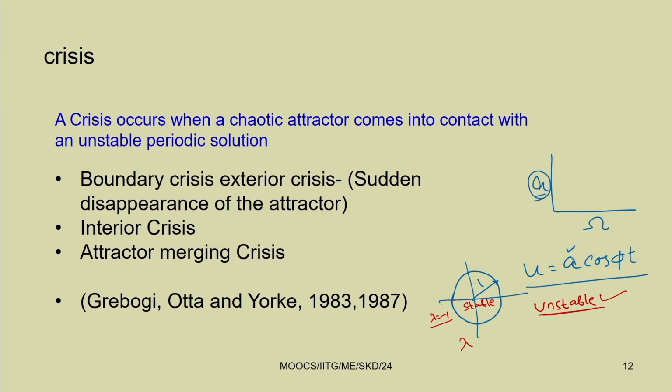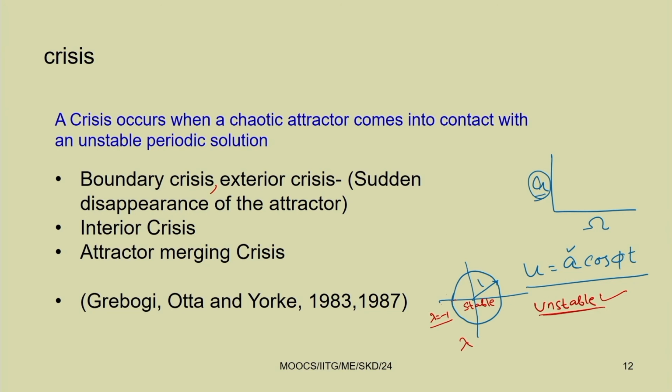If the attractor suddenly disappears and we get some resulting fixed point response or some periodic response, then that type of crisis is known as boundary crisis or exterior crisis. It is known as boundary crisis because later the response will be bounded to either a fixed point or a periodic response.